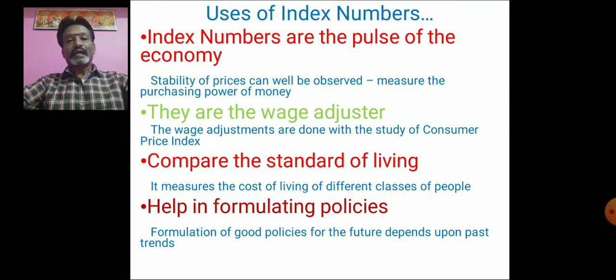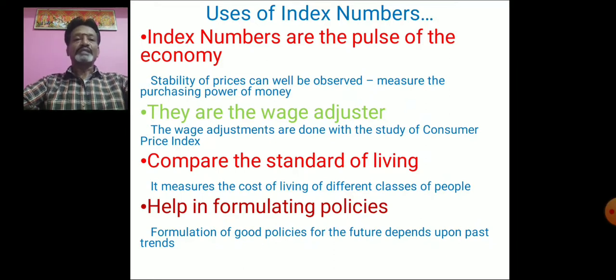If there are absolute changes, that is ups and downs in the price level, a zigzag movement in the price level, it will not give stability in trade conditions. So if there is price stability in the economy, that will lead to economic development. So with the help of index numbers, we can analyze the stability of prices. It measures the purchasing power of money. So one can understand the purchasing power of money in the hands of the people or in the economy. At that time we can use index numbers. So index numbers are the pulse of the economy.